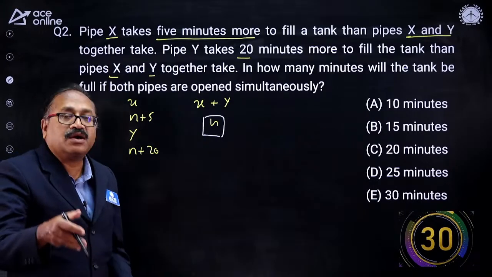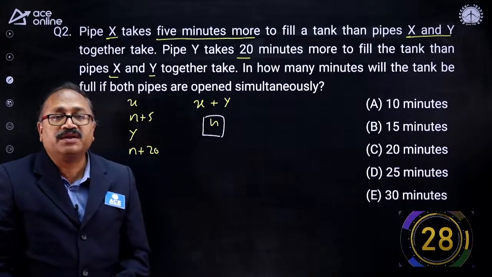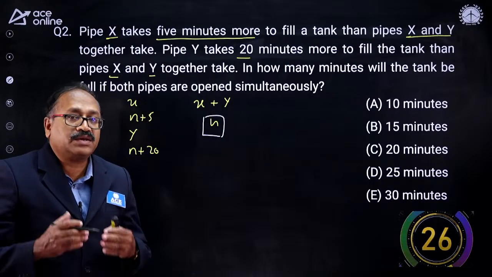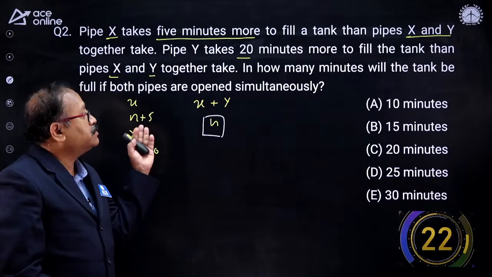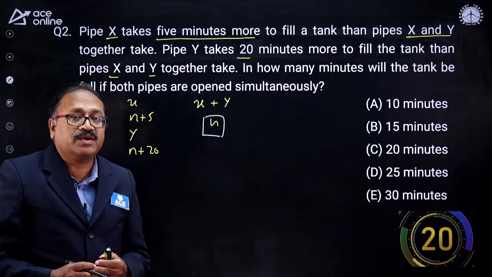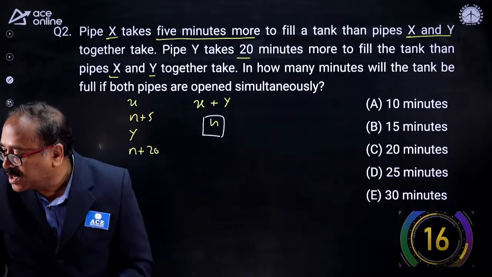So just to think how to answer the question, I am giving 30 seconds to you. Some of you will definitely answer the question. And it is a very stereotypic question. It comes in the exam. And the same type of structure comes in time and work. There is also pipe and cistern. So what is the answer?